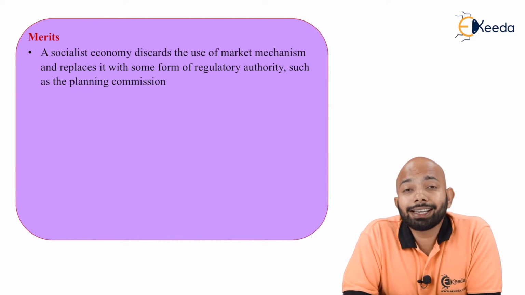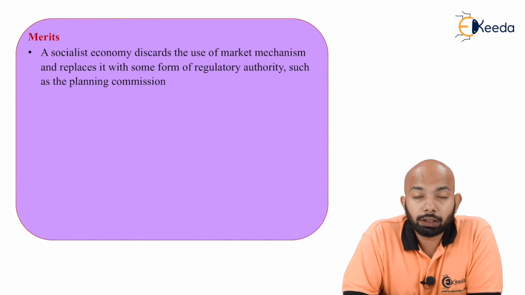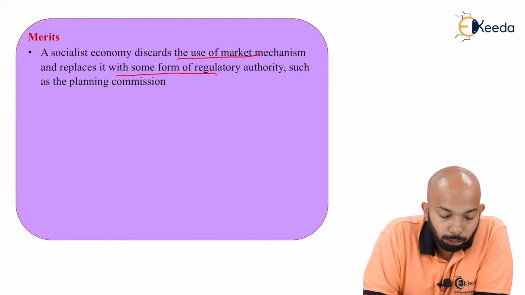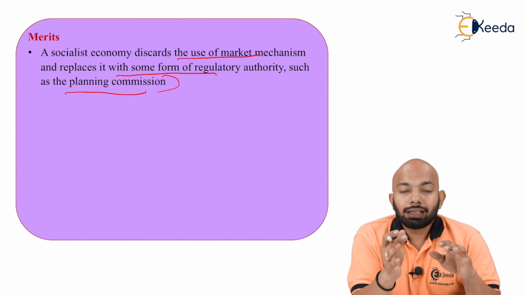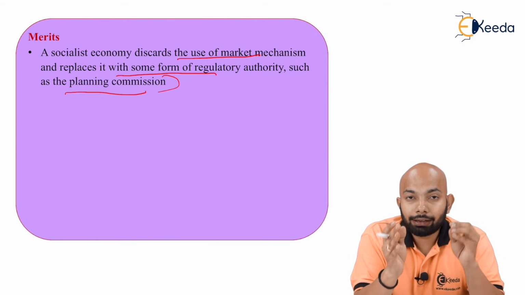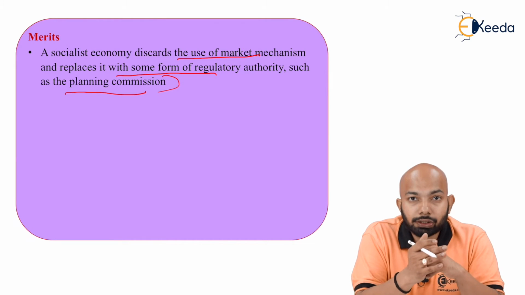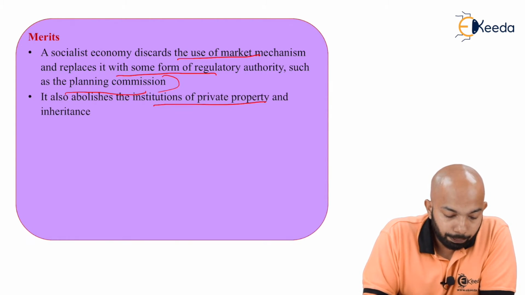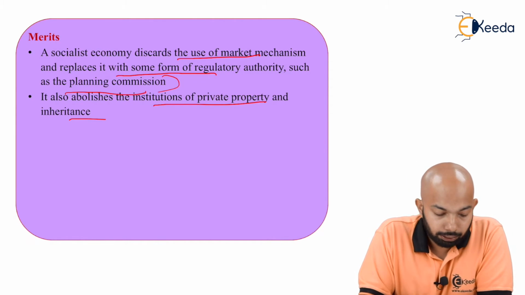Now, we'll be understanding the merits of this kind of economy in the first place. A socialist economy discards the use of market mechanism and replaces it with some form of regulatory authority such as the planning commission. So basically, a socialist economy has moved out the concept of market mechanism, and they have a team to handle all these situations. It also abolishes the institution of private property and inheritance, as discussed earlier.